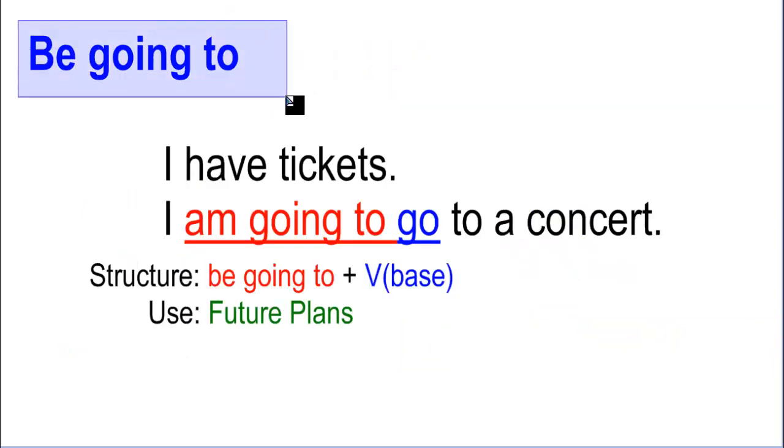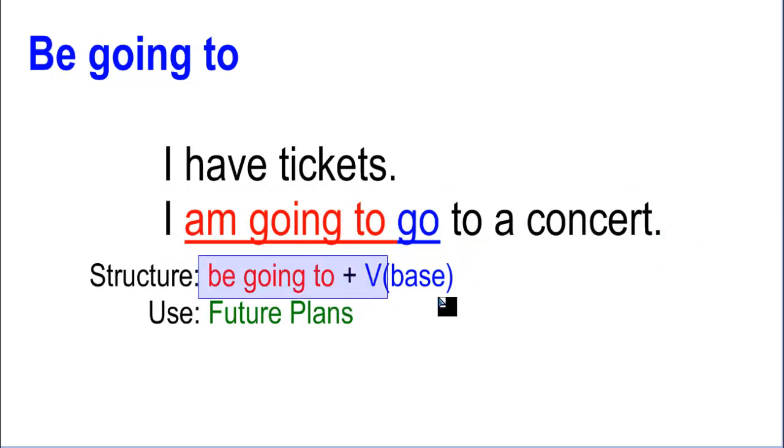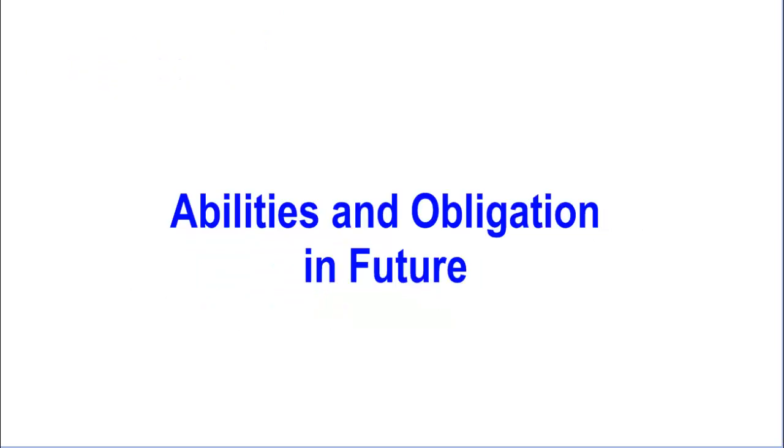And we also need to remember be going to. We use be going to talk about future plans. For example, I have tickets. I am going to go to a concert. You see, I am going to go to a concert. The structure is be going to and the verb in base form. And this is for plans.